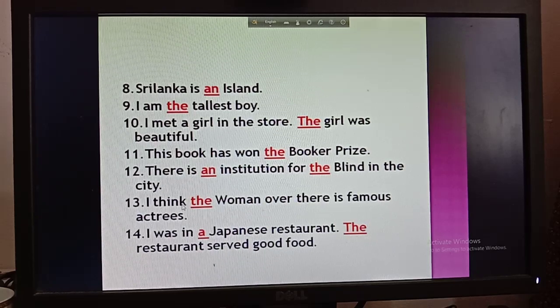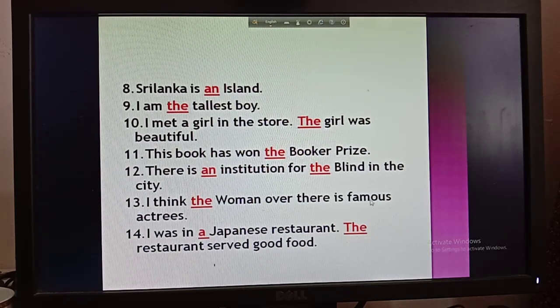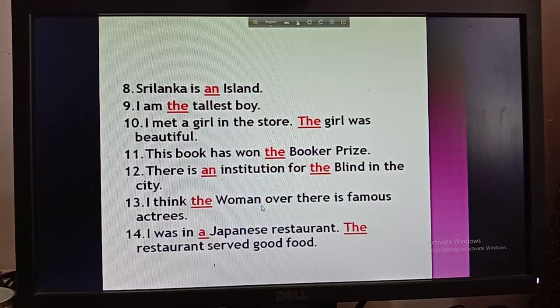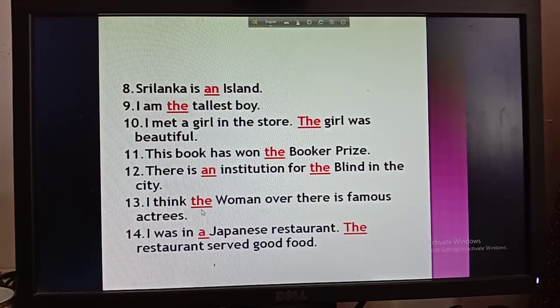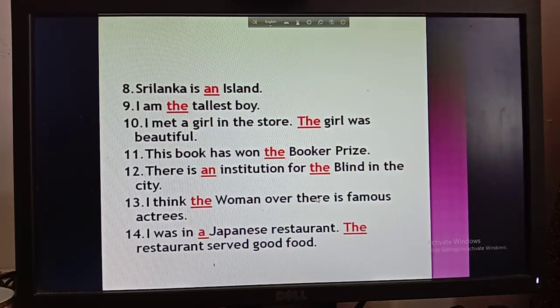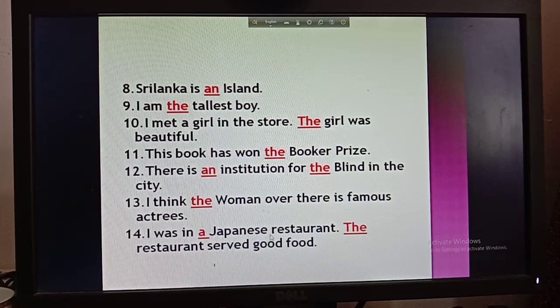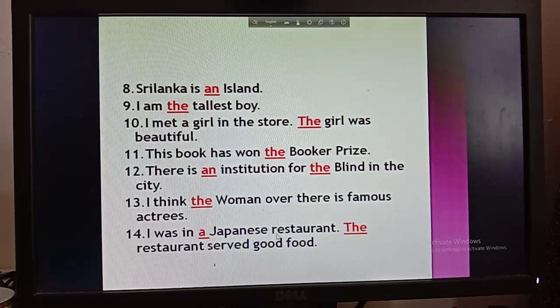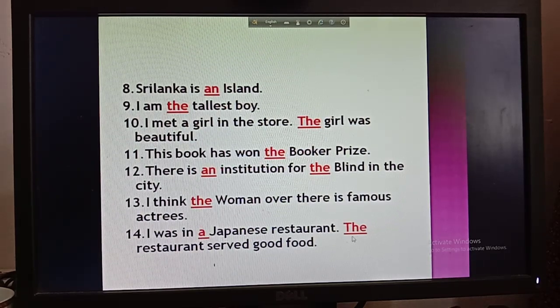Then number 13, I think the woman over there is a famous actress. So I am indicating a specific woman. That's why I have used here the. Okay, the woman over there indicates that there is a woman who is specific. Okay, then number 14, I was in a Japanese restaurant. The restaurant served good food. So first of all, I am talking about a restaurant. That's why I have used here a, and I am using the name of the restaurant for the second time. That's why I have used here the.